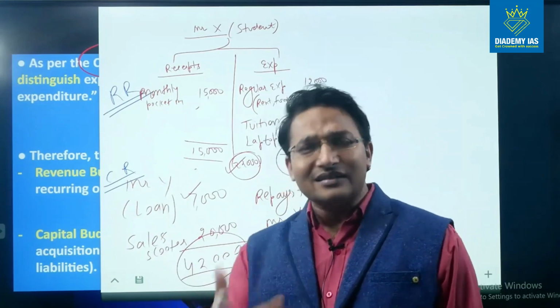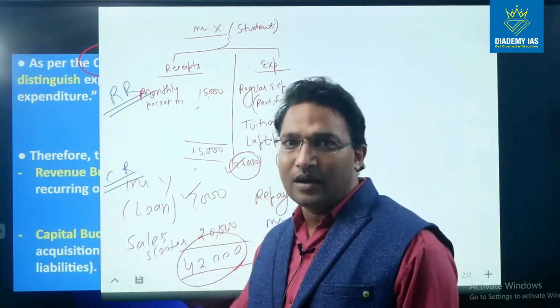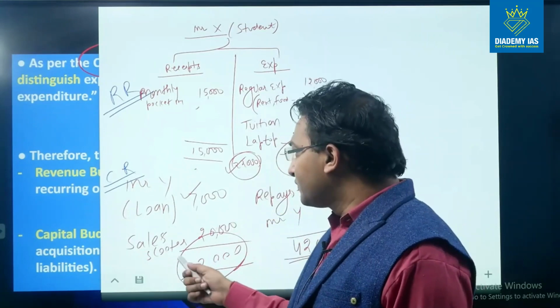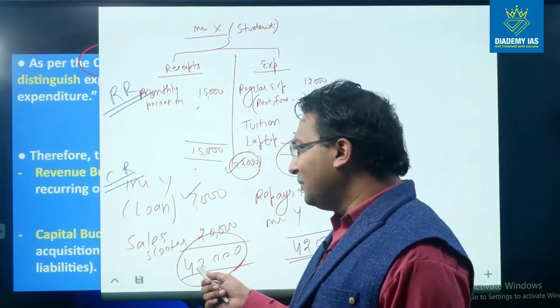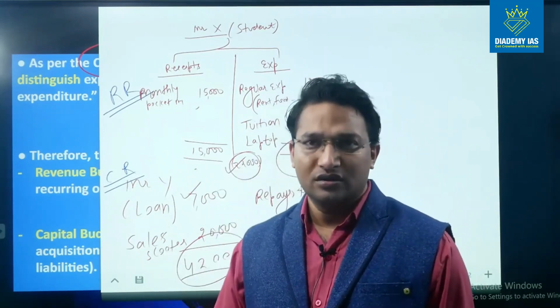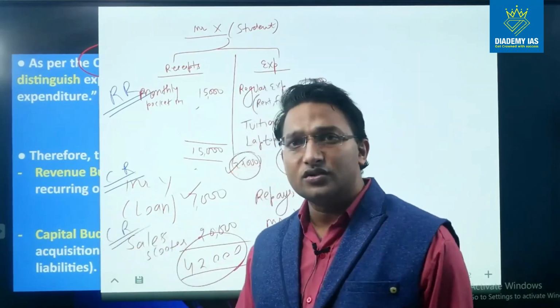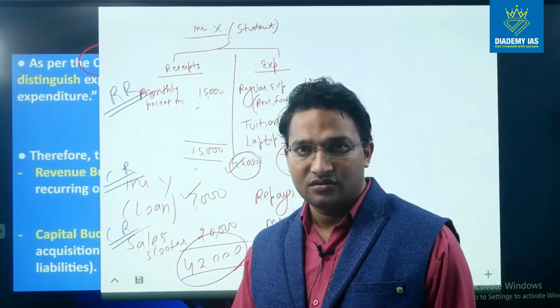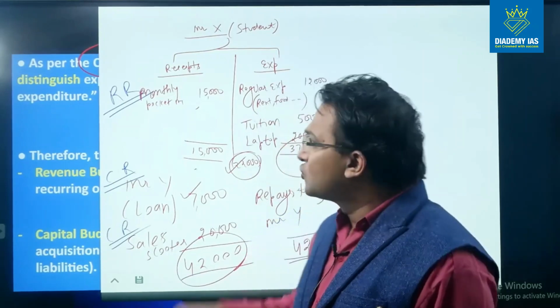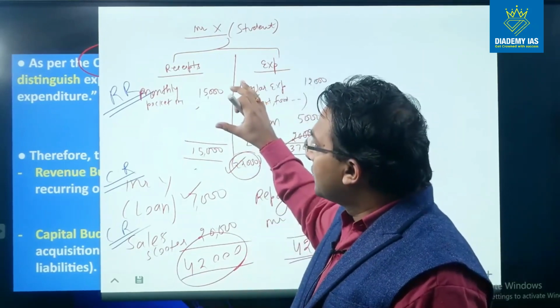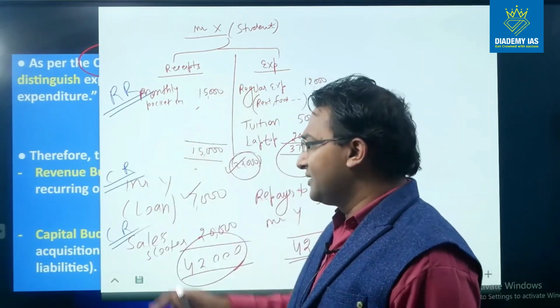If there is an increase in liability, it is a capital receipt. Then sale of the scooter, that means an asset has been reduced. This is also a capital receipt. Right? So: revenue receipt, capital receipt and capital receipt.